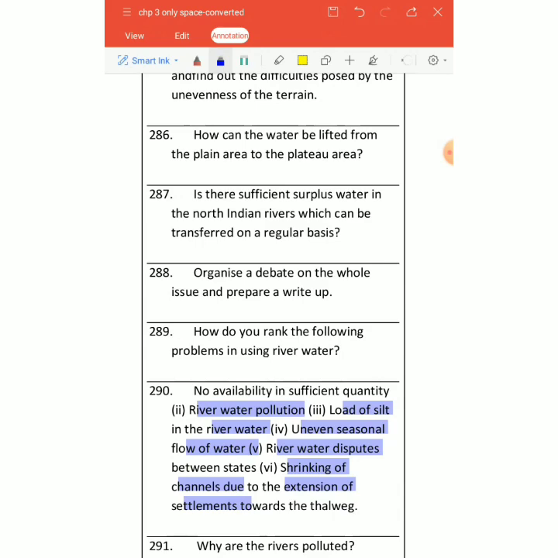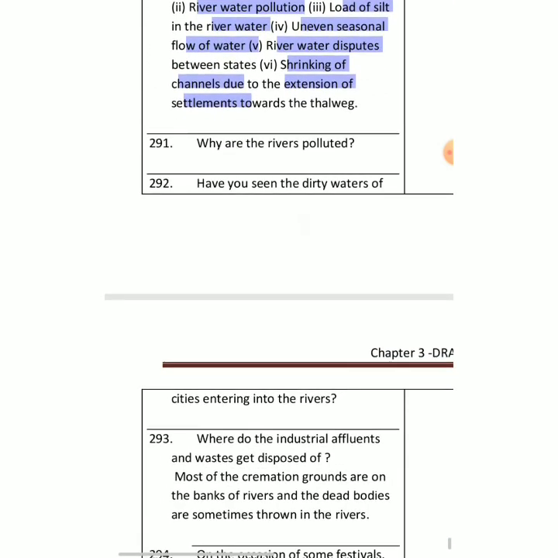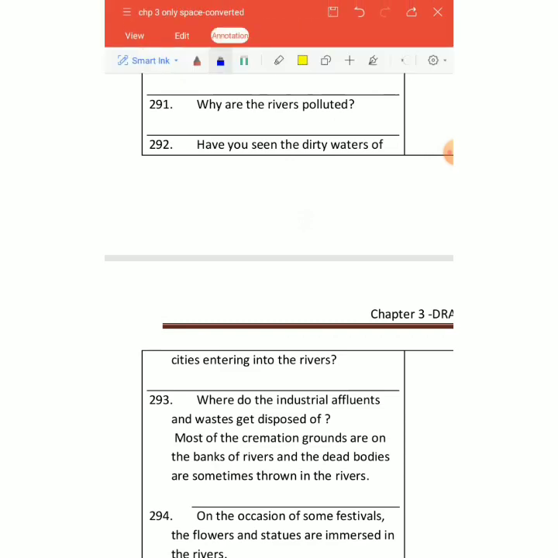And now the question comes, why are our rivers polluted, right? We can see there are a lot of reasons why our rivers are polluted. Industrial effluents we are mixing in our river bodies. Most of the cremation grounds are on the banks of rivers, and bodies are sometimes thrown in the rivers as well.